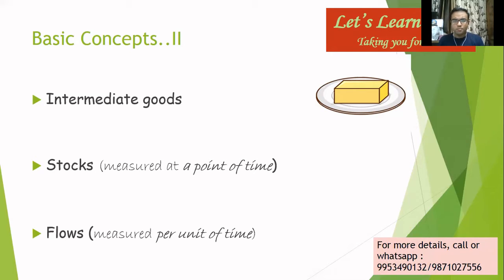When you switch on your pump and the water comes into the tank, that flow of water is known as flow. Got it? It's very important to understand the basic difference between stocks and flows. Any variable in economics can be classified as either a stock or a flow. I've given you some very basic examples, but there are many more. Right?